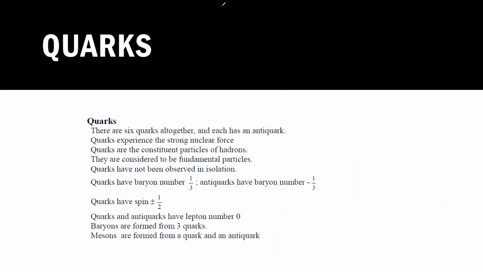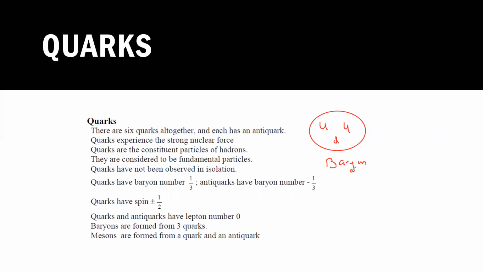Then if we have a group of 3 quarks together, like up and down, what do we call this? If there are 3 quarks together, we call this a baryon.